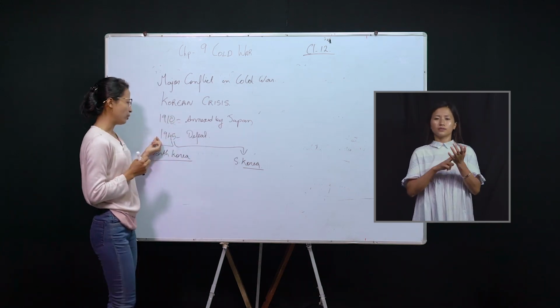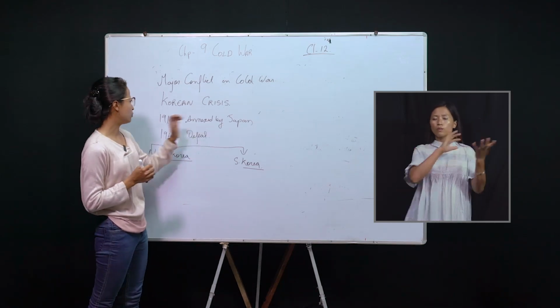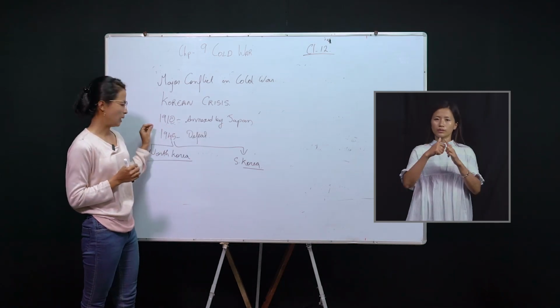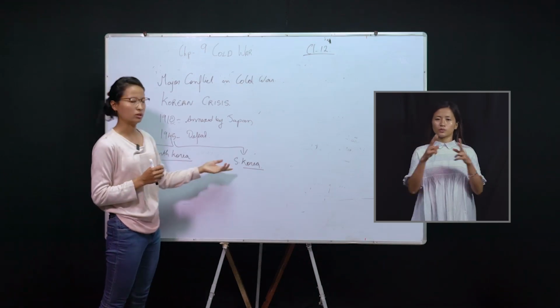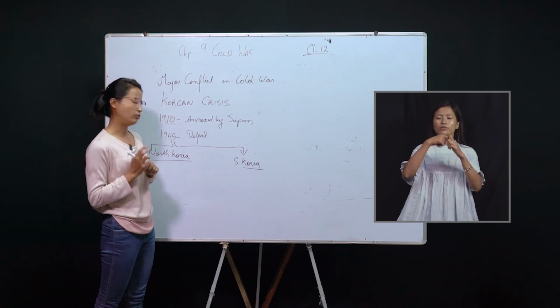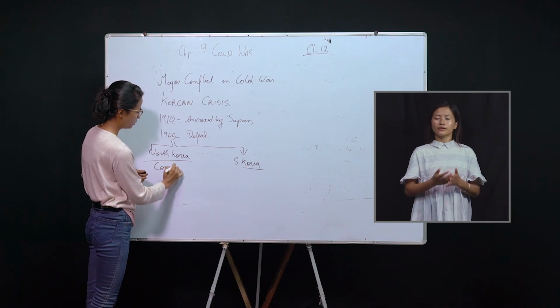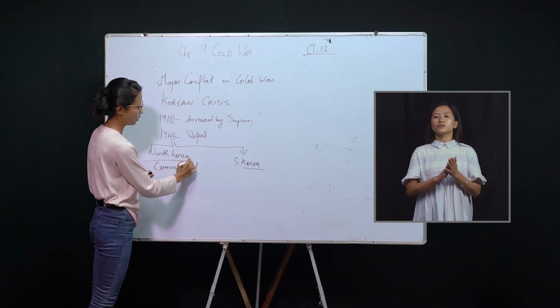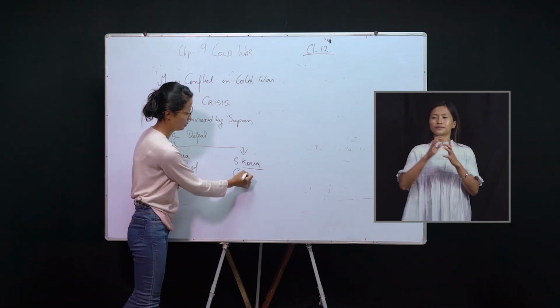But in 1945, with Japan's defeat in the Second World War, her control over Korea also came to an end. Korea got divided into 2, North Korea and South Korea. These 2 divisions came under the influence of 2 different ideologies, North Korea under the influence of the communists and South Korea under the influence of the capitalists.